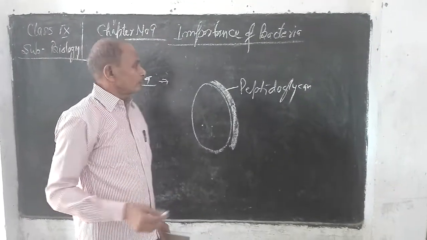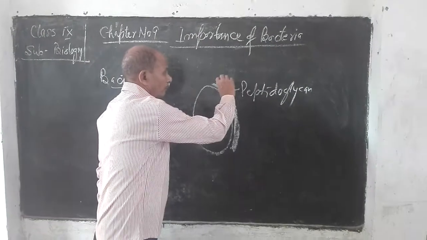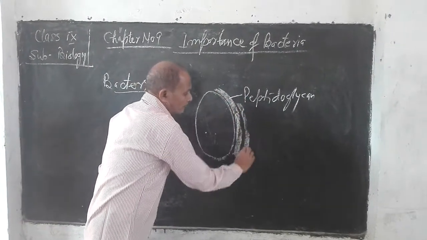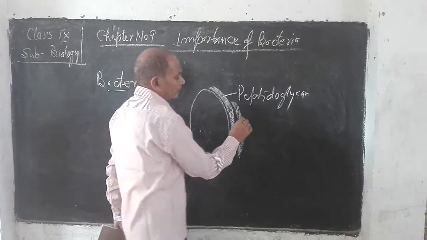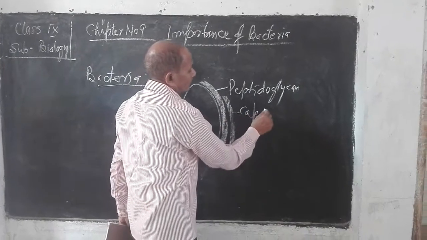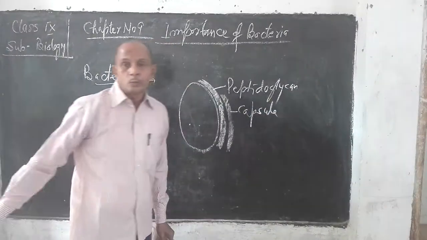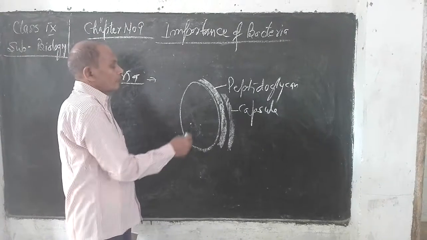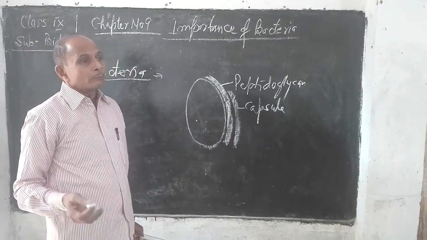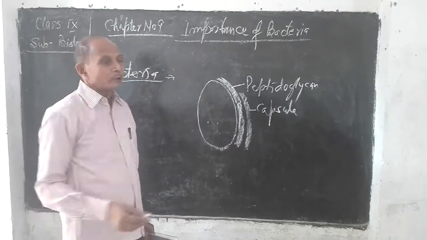There are some bacteria in which this cell wall may be covered by a slimy layer forming a capsule. Okay. Now inside the cytoplasm, already you know nuclear membranes, the nuclear materials are there.